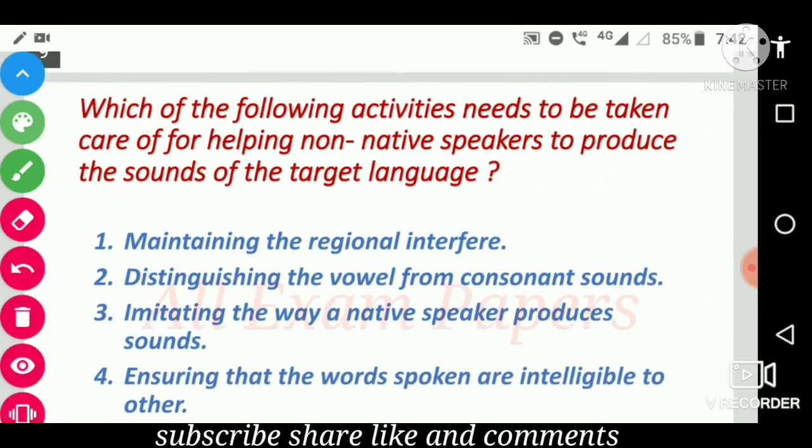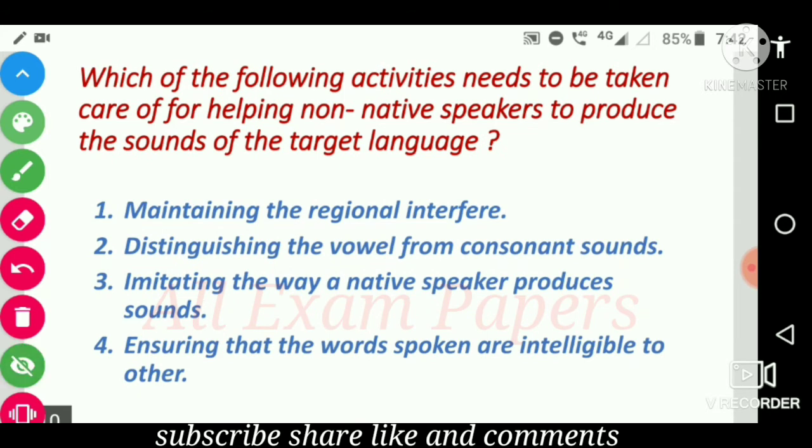Next question, doing activities needs to be taken care of from helping non-native speakers to produce the sounds of the target language. And the option is maintaining the regional interference. Second is distinguishing the vowel from consonant sounds.